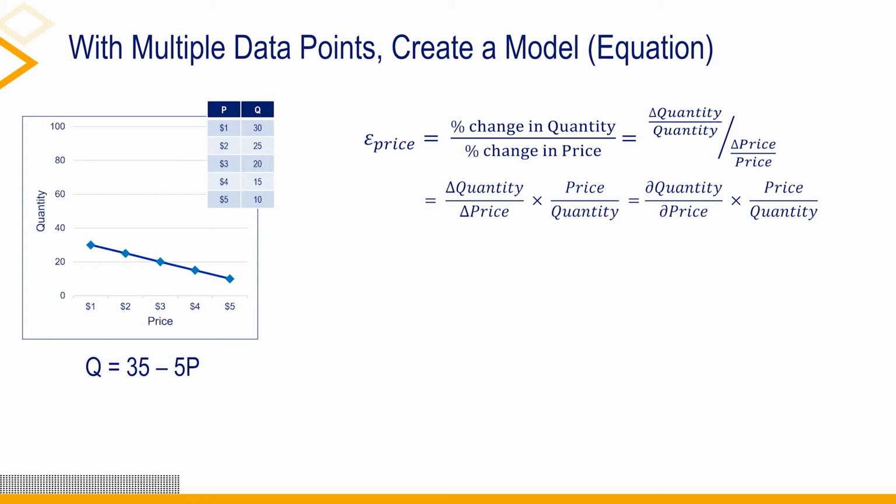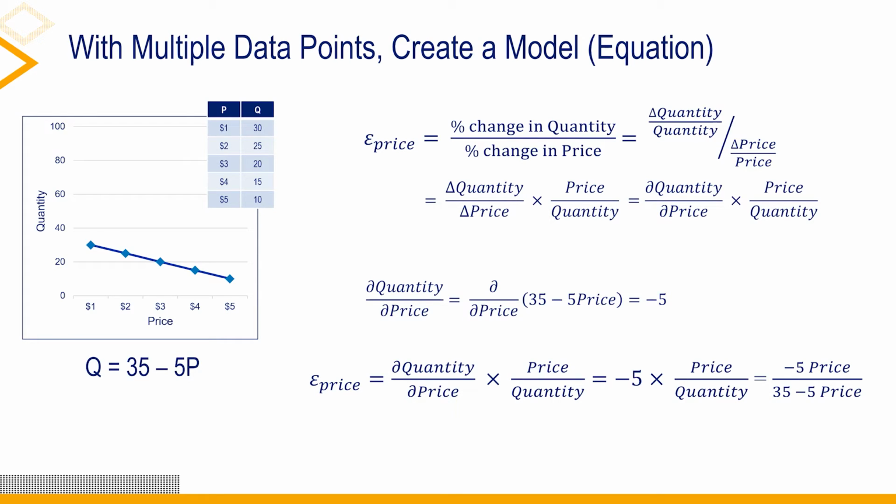Working through the math, the equation becomes dQ/dP times P over Q. For a simple linear function like we have here, dQ/dP is just the slope, minus 5 in this example. The price elasticity is then minus 5 times price over quantity. Finally, quantity equals 35 minus 5 times price, so we substitute that into the denominator.